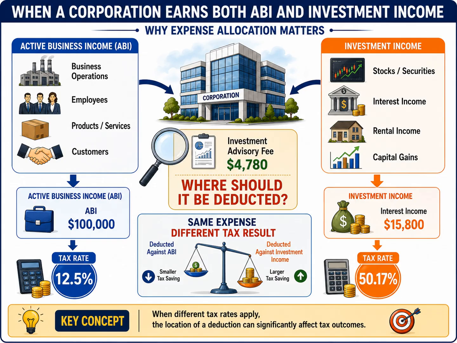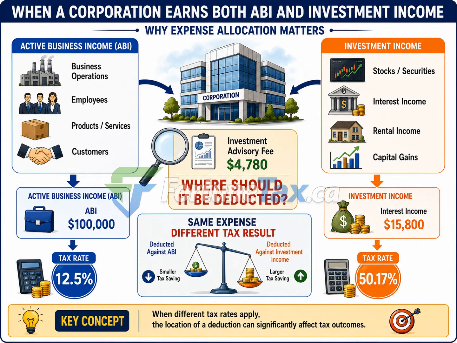If the expense is deducted against active business income, the corporation receives a deduction at the lower business tax rate. If the same expense is deducted against investment income, the corporation receives a deduction against income that is taxed at a much higher rate. As a result, the tax savings can be dramatically different, even though the expense amount is exactly the same. This is why expense allocation matters.